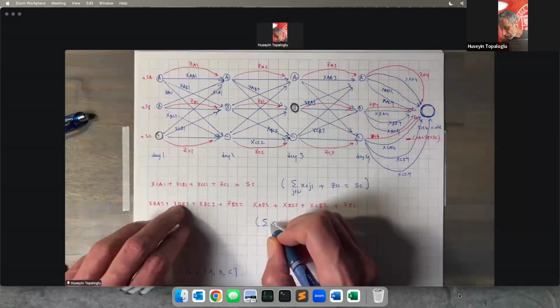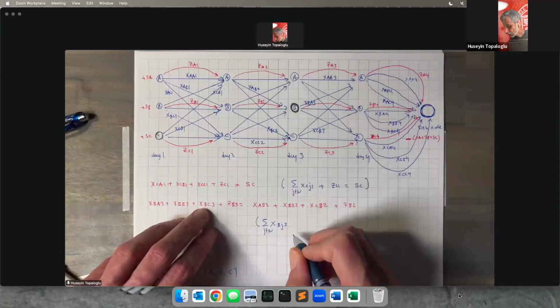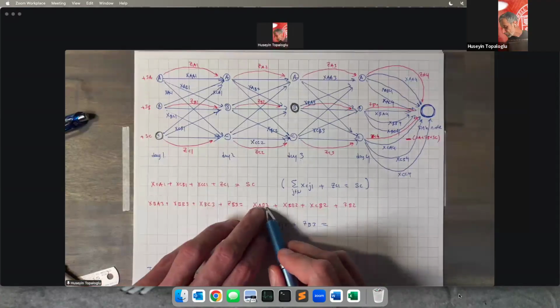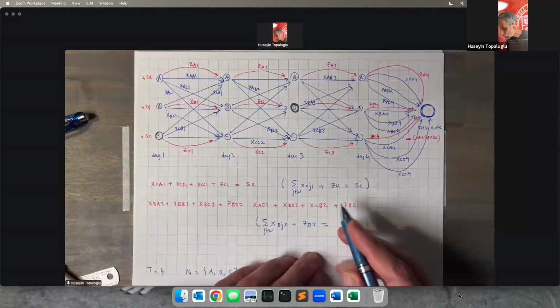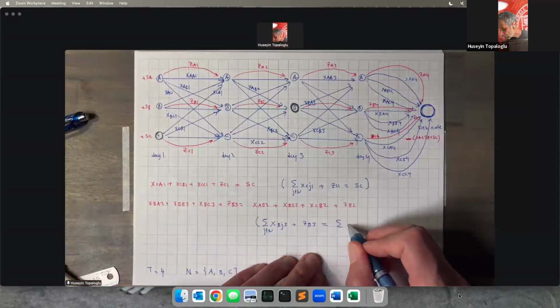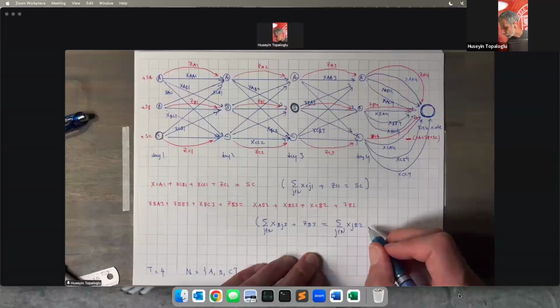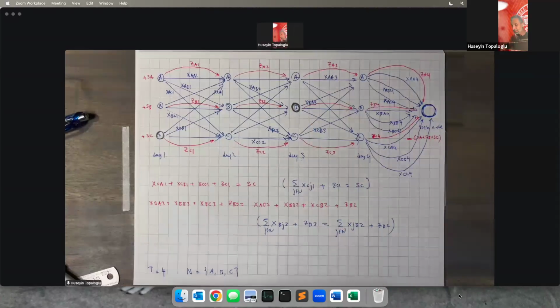X, BA3, BB3, BC3. So I'm adding XBJ3 over all J, plus ZB3, is equal to XAB2, XBB2, XCB2. So the right-hand side of this constraint is of the form XJB2 over all J plus ZB2. Good. So the flow balance constraint for the intermediate node B that we wrote has this form.